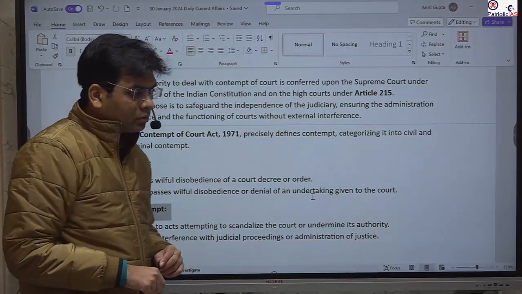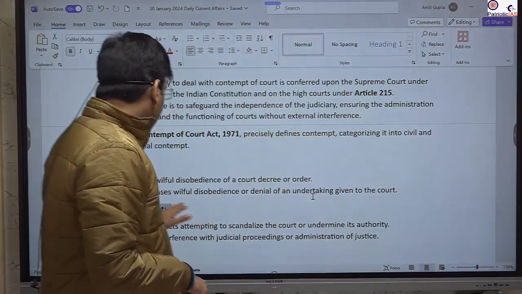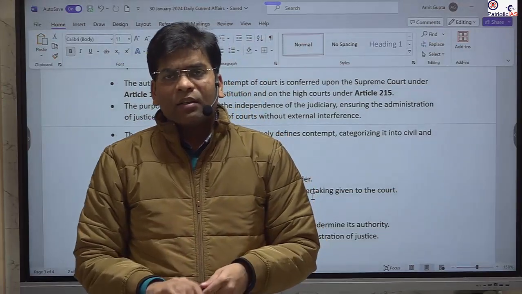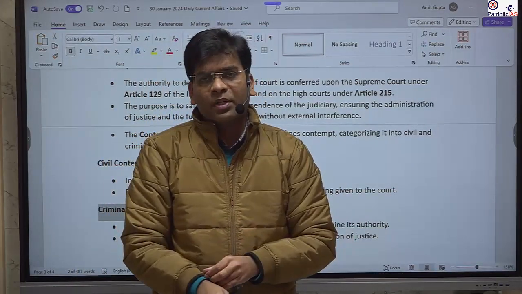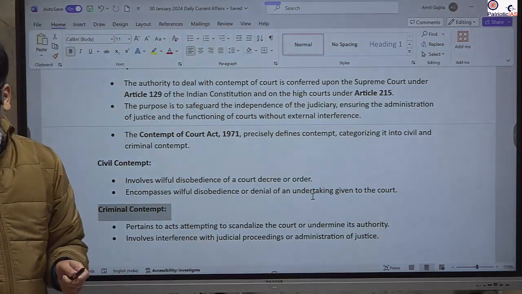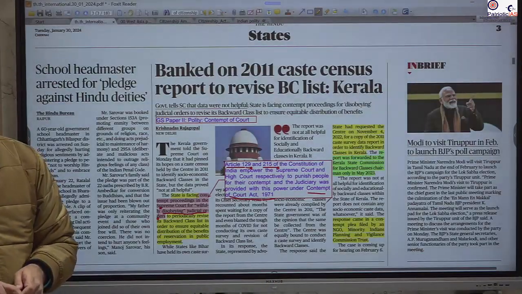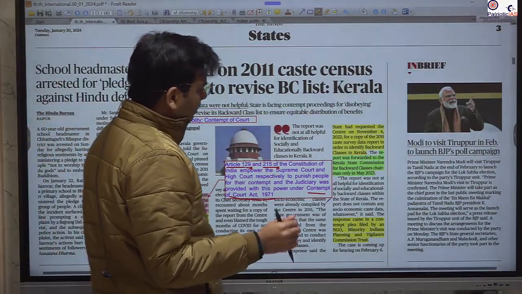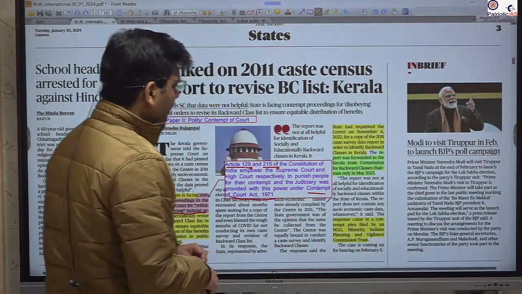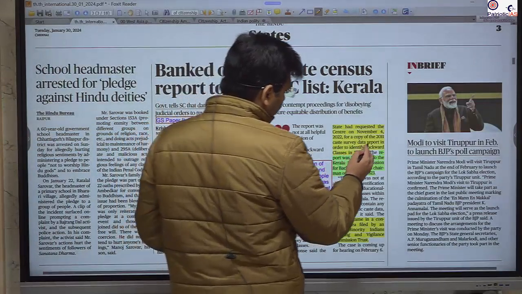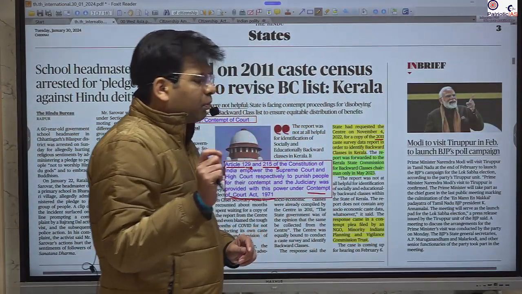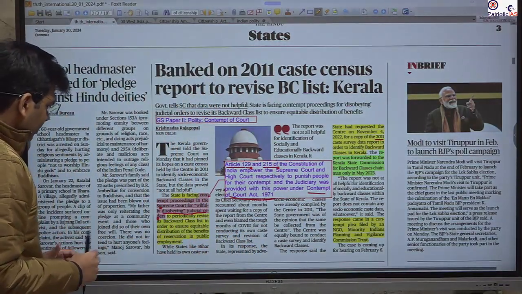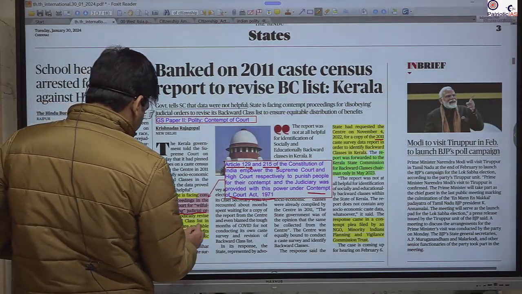So this Kerala case comes under willful disobedience because the order was given by the Supreme Court, but the Kerala government has said that the order was with respect to implementing some SC, ST and OBC benefits with respect to the census of 2011. But the Kerala government is stating that the census of 2011 doesn't have the proper data that could be useful to take action with respect to the backward class list. Okay.